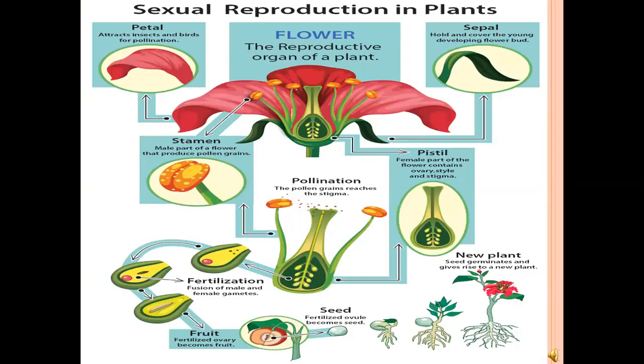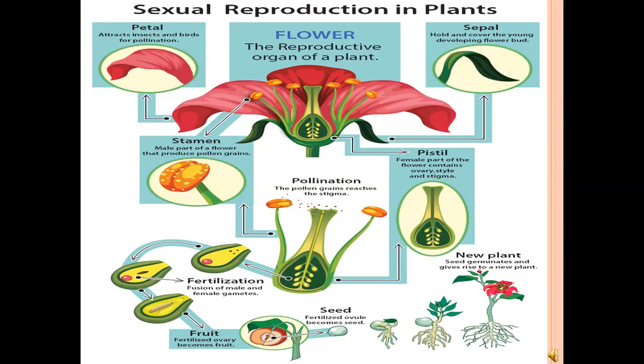Sexual reproduction in plants. The important sexual reproduction part is the flower, the reproductive organ of a plant. Flower has some parts like petal, sepal, stamen and pistil. Petal attracts insects and birds for pollination.